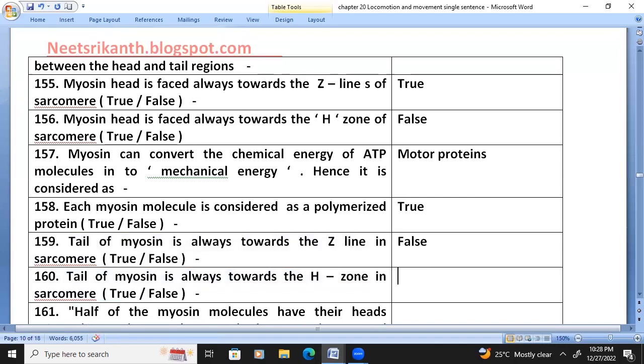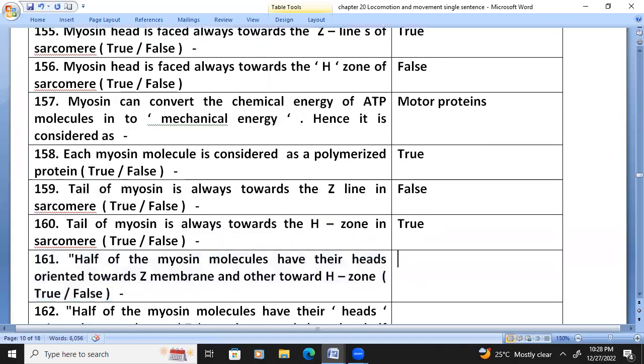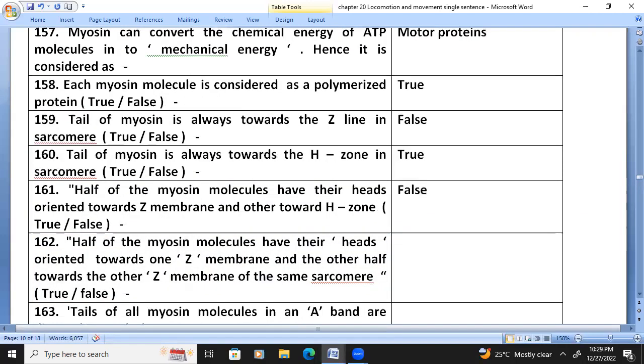The tail of myosin is always towards the H zone in the sarcomere. True. Half of the myosin molecules have their heads oriented towards the Z membrane, the other half towards the H zone. False. Half of the myosin molecules have their heads oriented towards one Z membrane, the other half towards the other Z membrane of the sarcomere. True.